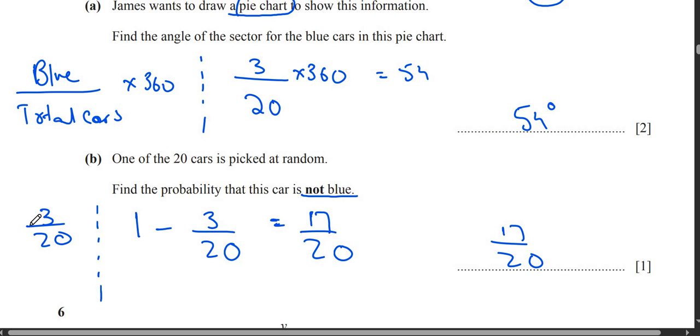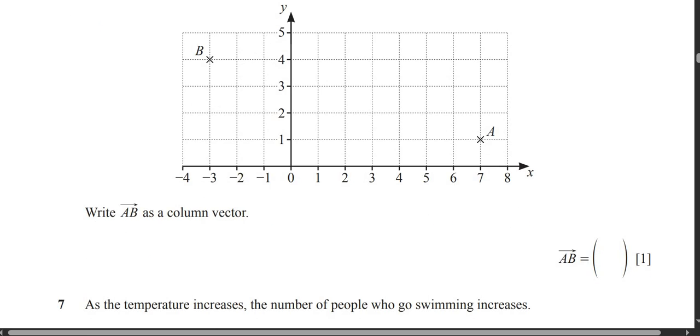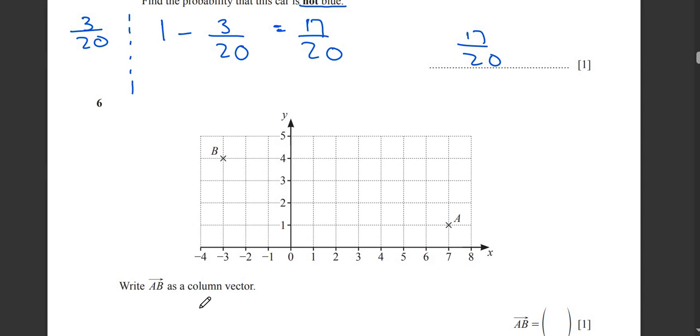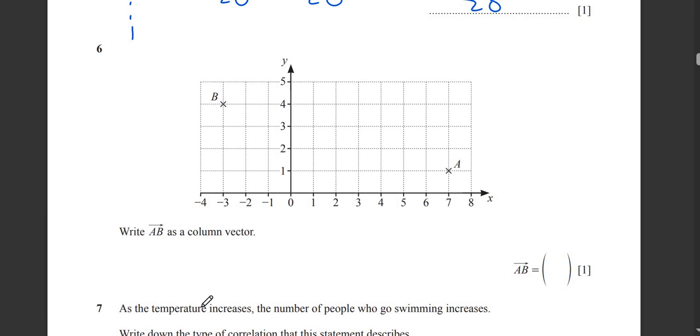Don't stress out. So question number 6, let me zoom out. Now it says, write the column vector AB. Okay, so look, AB basically means, first of all, let's label the point B. It's negative 3, comma 4. Let's label the point A. It's 7, comma 1.